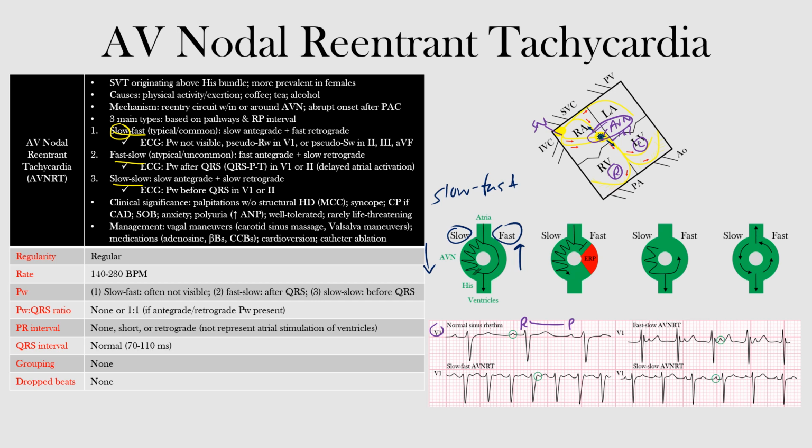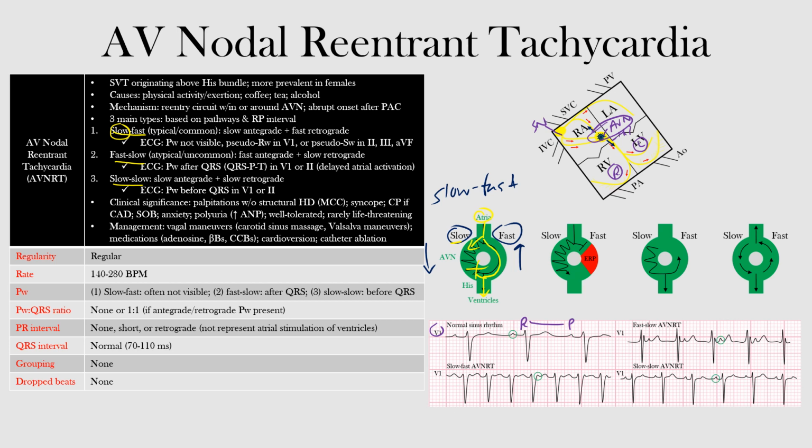So imagine we have an impulse that travels down the two pathways. It will travel down them both. It'll go down the faster pathway and the slow pathway, but it'll go down the faster one faster, just as the name implies, and because of that, it will cancel out the slow pathway's impulse when they meet. So if you look here, our atria get an impulse, it goes down both pathways. The slow one conducts slowly, but the fast one is able to conduct all the way around faster, and by the time it gets here, it's able to cancel out the slow one's impulse, and it's the fast one that ends up going towards the ventricles. So the fast pathway is the one that's dominating here, and that's what we see normally.